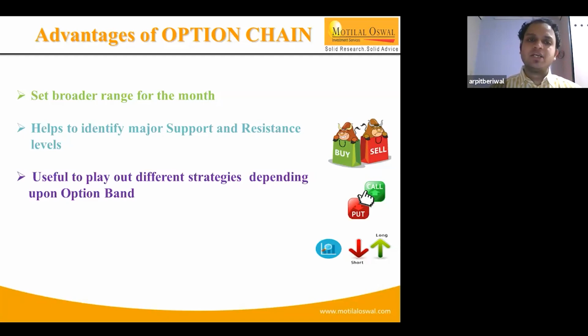Likewise, the option players have also set a level of 9,500 that is likely to act as a hurdle. On the other side, at 8,900, 8,850 and 9,000, multiple buying was seen at lower zones. That indicates supports were intact at 8,850 and 9,000, and the maximum put OI was intact at 9,000.